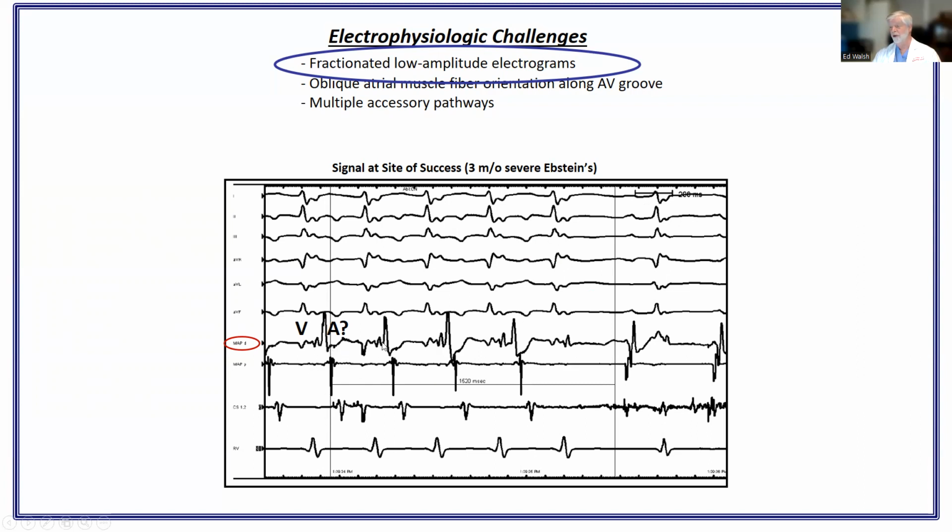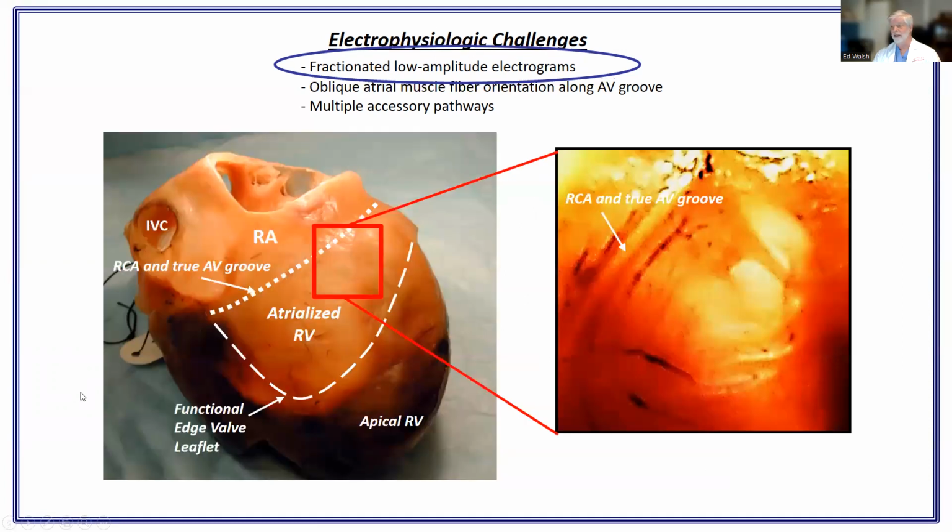Here's where RF went on. You can see that the V and the A start to separate there a little bit, and finally you get retrograde block. But that's what the ventricular signal looked like. It's low amplitude, it's split in half, and despite the fact that we're right on the AV groove, the atrial component is much, much larger than the ventricular component. And that shouldn't surprise anybody.